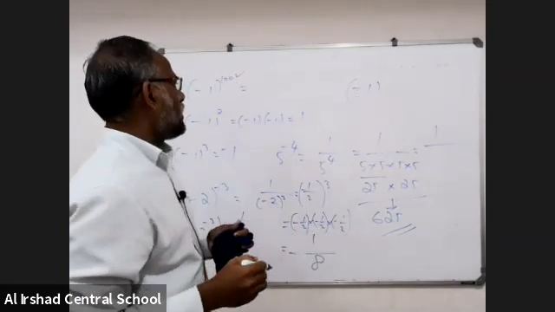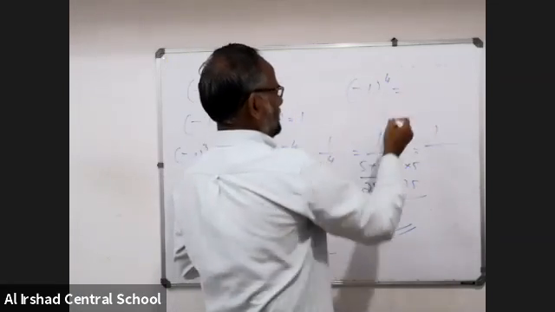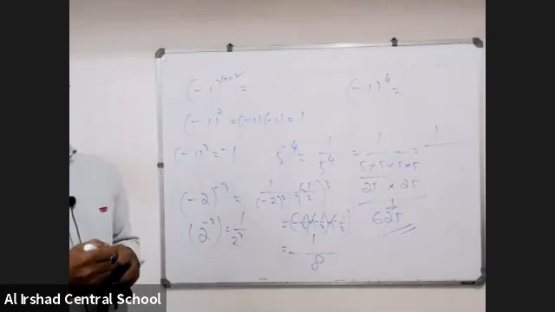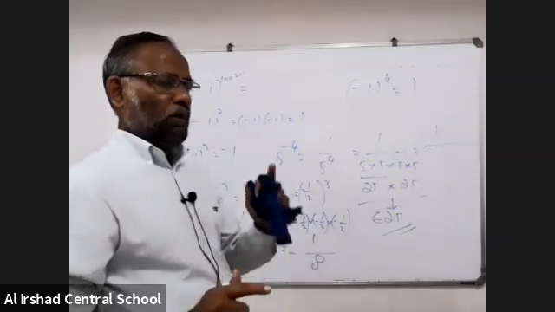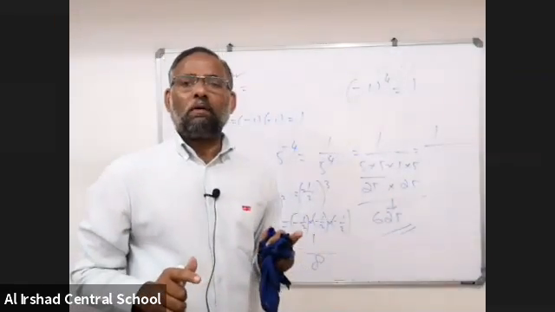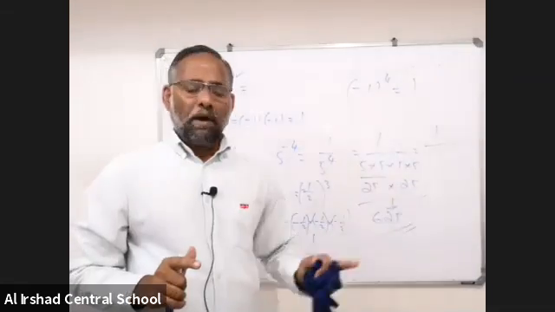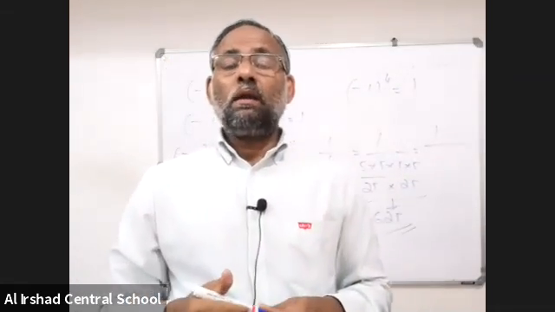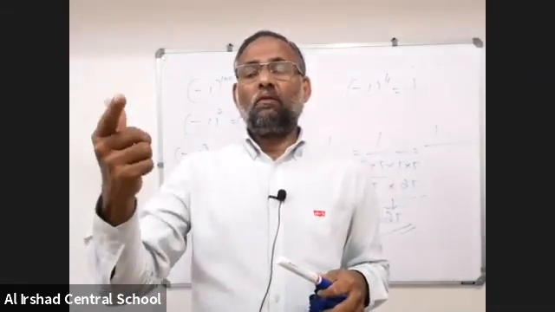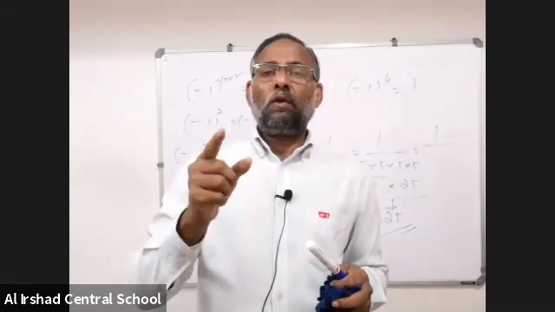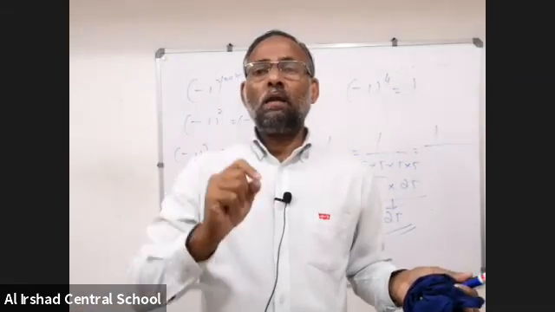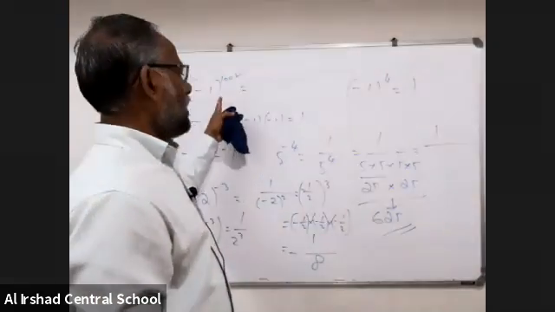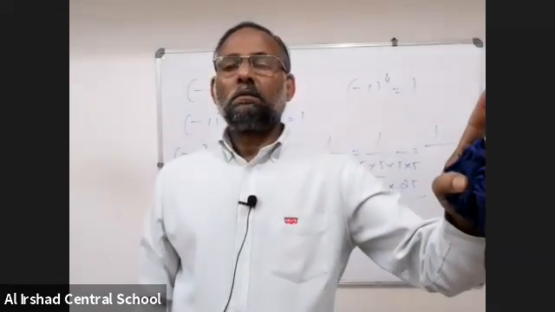Minus 1 to the power of 4. Tell me what is it? 1. Minus 1 to the power of 5 means minus 1. Minus 1 to the power of 6 means 1. Minus 1 to the power of 7 is minus 1. Minus 1 to the power of 8 is 1. Minus 1 to the power of 10, 1. Minus 1 to the power of 21, minus 1. Minus 1 to the power of 51, minus 1. Minus 1 to the power of 100, 1.